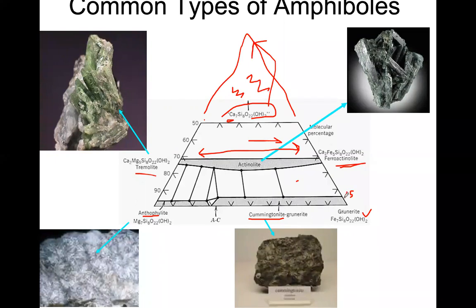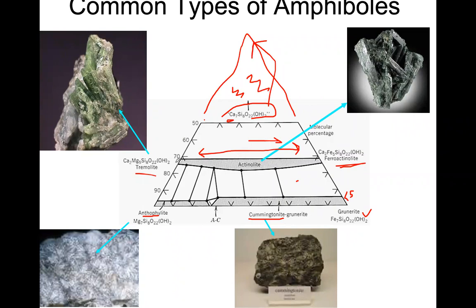So you don't see much calcium in this second series, but in the first series, the tremolite-actinolite series, usually you can have more than 50% or nearly 50% of calcium, varying from 25 to 30, 25 to 50 in some cases, right?